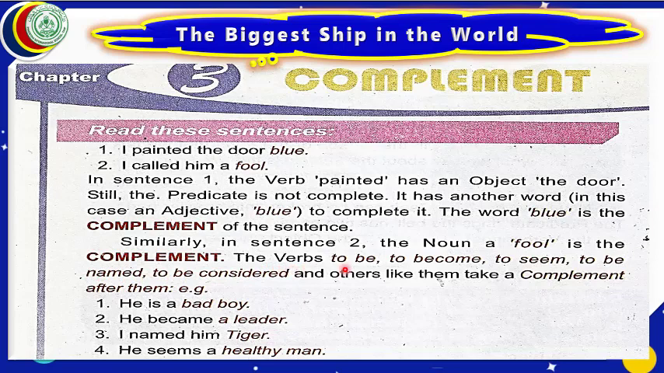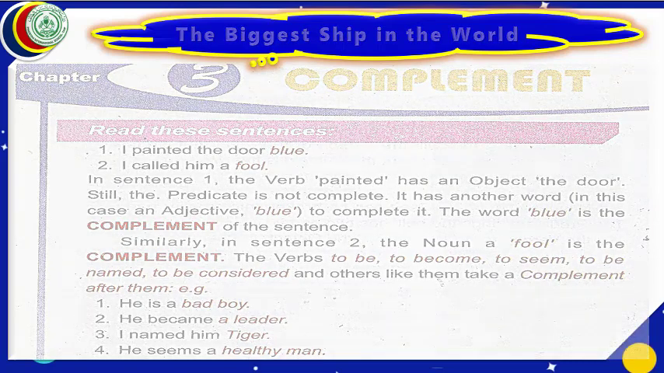complement. The verbs to be, to become, to seem, to be named, to be considered, and others like them take a complement after them. Here are examples. He is a bad boy. Bad boy is the complement. He became a leader. A leader is the complement. I named him Tiger. Tiger is the complement. He seems a healthy man. Healthy man is the complement.